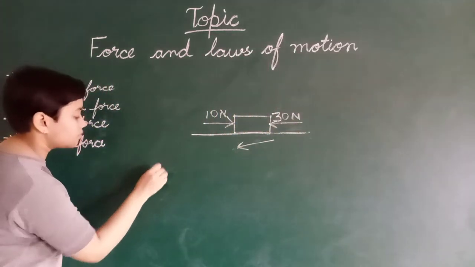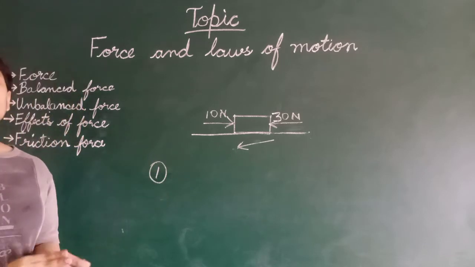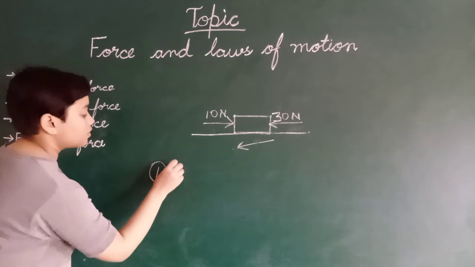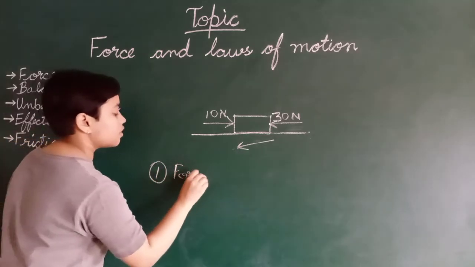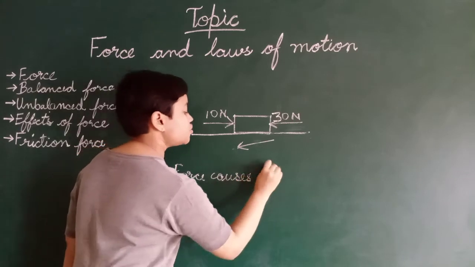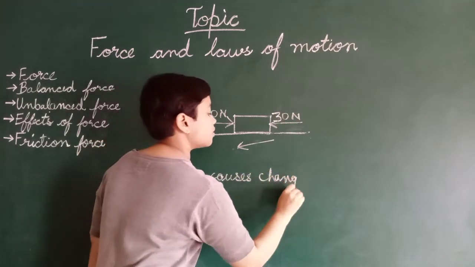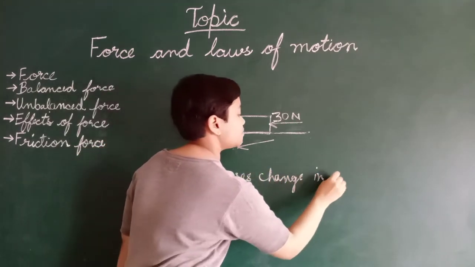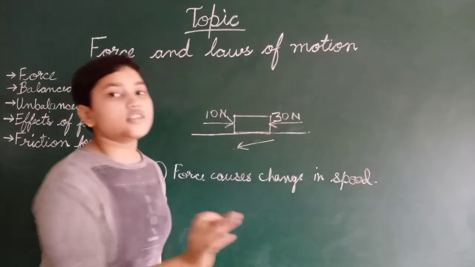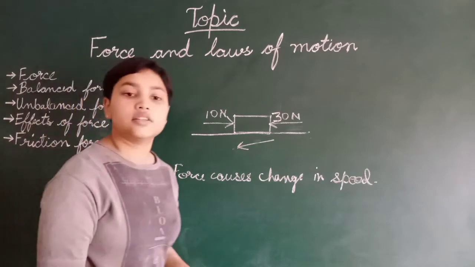Number 1, force causes change in speed. Force always causes change in the speed.